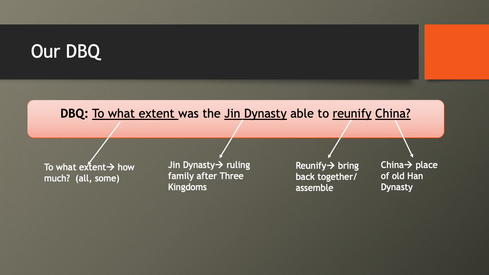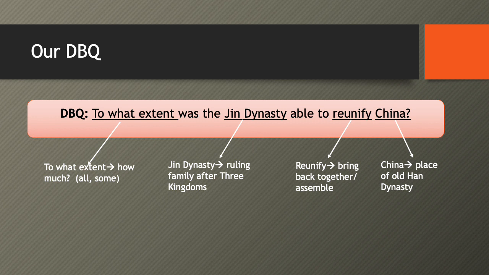All right, so let's see how you did. There should be 4 annotations that you chose. The first being to what extent, meaning how much, if we're looking for all or some. The second is the Jin dynasty. This is the ruling family after the 3 kingdoms period. The third is reunify, which means to bring back together or assemble. And the last is China.